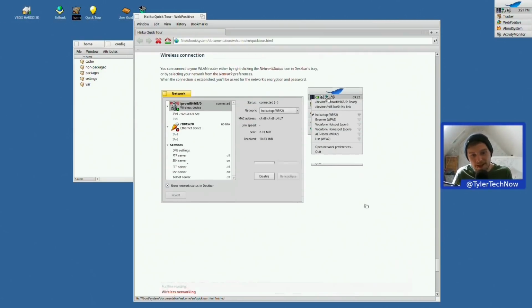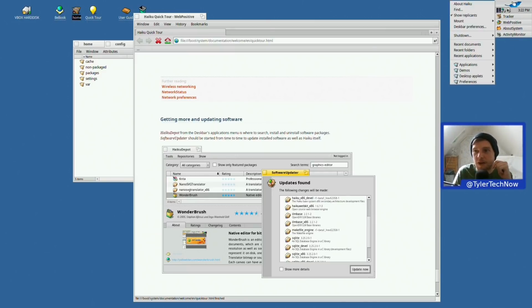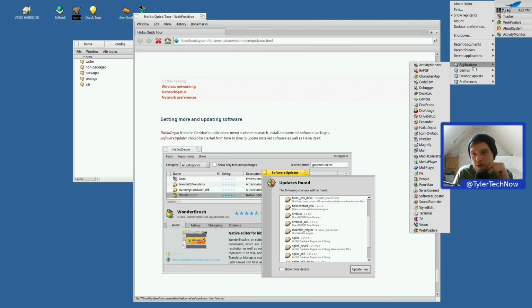Wireless connection, we're going to skip that because we are using a virtual network. Getting more and updating software. Okay, this could be quite interesting. So HaikuDepot from the Deskbar's application menu is where to search, install and uninstall software packages. I wonder how many software packages are included. So let's try and find that then. So what's it called again? HaikuDepot. Would it be in preferences possibly?